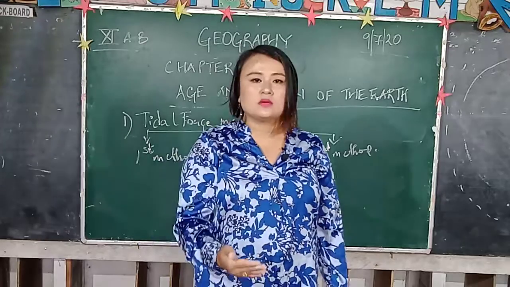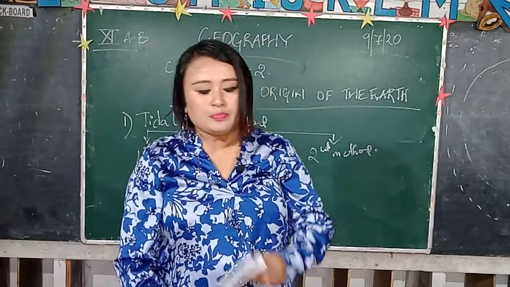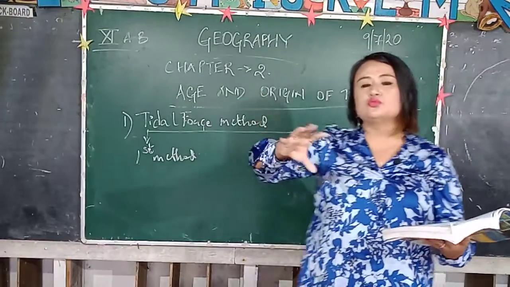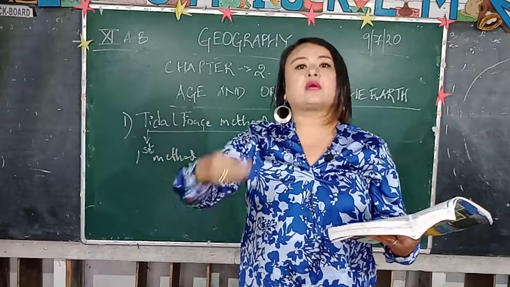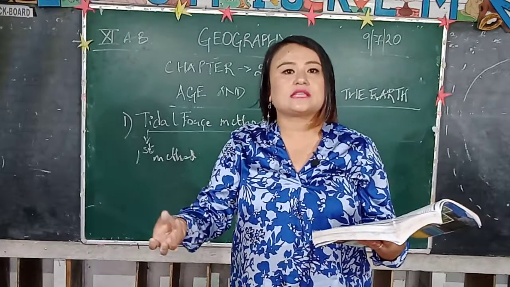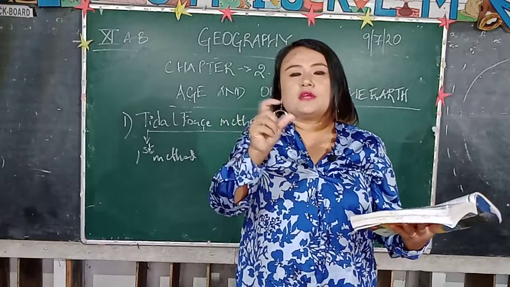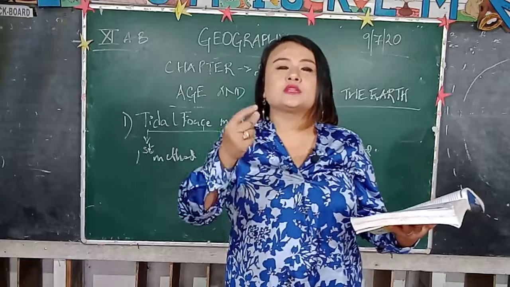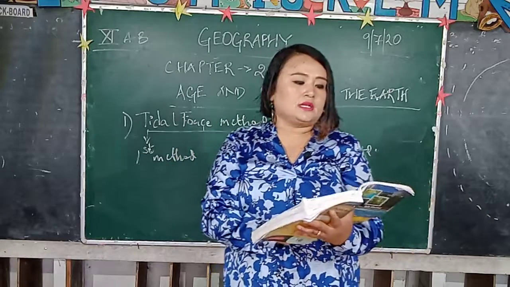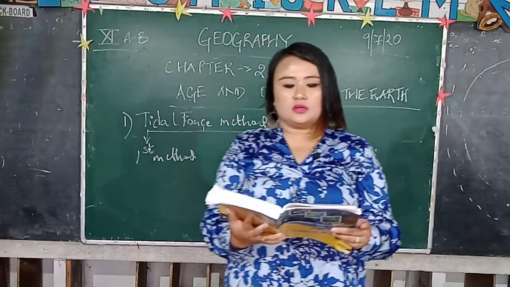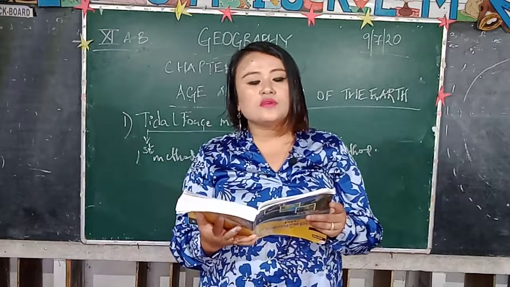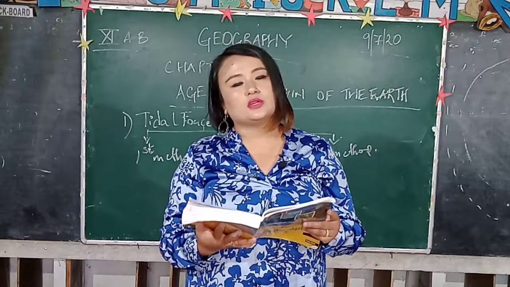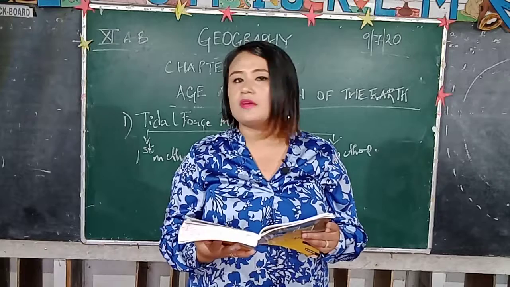So let me read this once, and I'll elaborate on this explanation more. The second method under your tidal force method: you all highlighted that the Moon is moving away from the Earth regularly. That's the reason why your tidal friction is also decreasing. So every year, according to modern scientific findings, your Moon is moving 13 centimeters away from the Earth. So the scientific study of tides and rotation of the Earth has proved that the Moon is moving away from the Earth at the rate of 13 centimeters per year. So you have to note this down. This is very, very important.